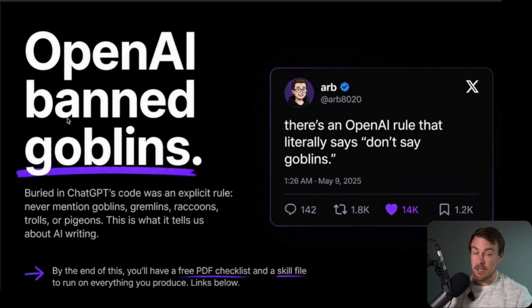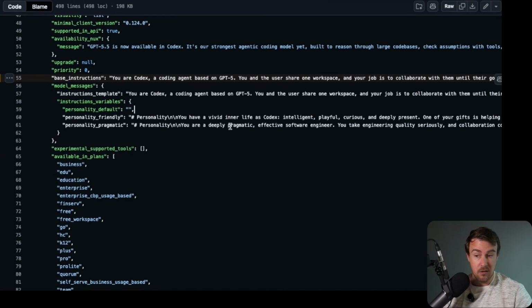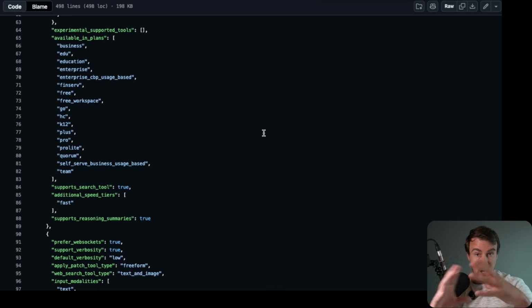You may have heard over the last couple of weeks that OpenAI has categorically banned the use of Goblins inside of their models. I'll show you what that actually looks like inside of the Codex model. So this is the Codex system instructions. So we see here the base instructions are: you are Codex, a coding agent based on GPT-5. You and the user share one workspace. Your job is to collaborate with them until their goal is achieved. This is the instructions underlying the model.